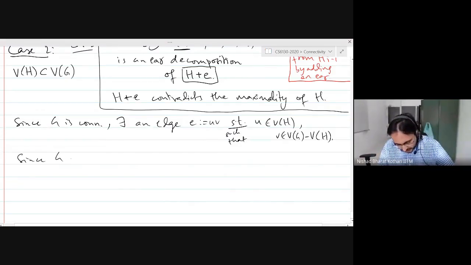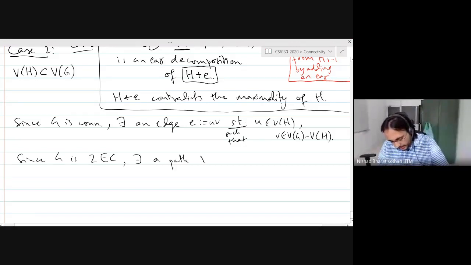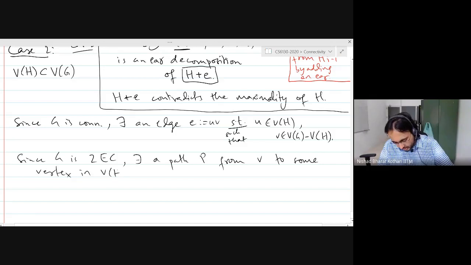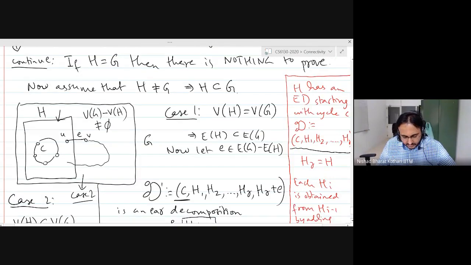Since G is two edge connected, there exists a path P from V to some vertex in the vertices of H in the graph G minus E. So I'm going to remove the edge E. Because the graph is two edge connected, I should still be able to go from the vertex V back into the set H, right? This is the vertices of H. So I'm going to find such a path,